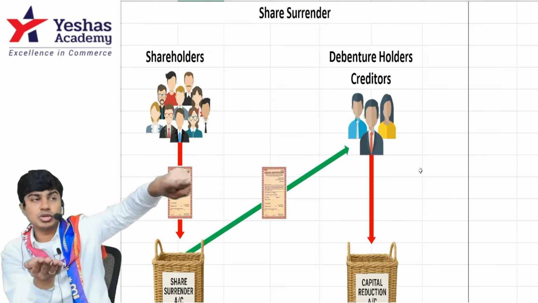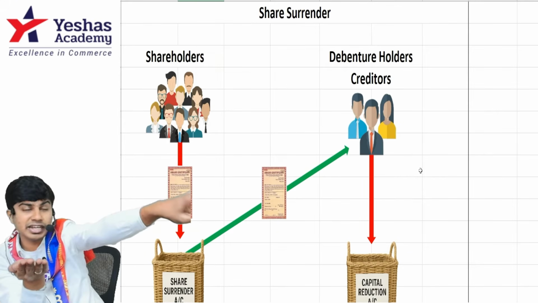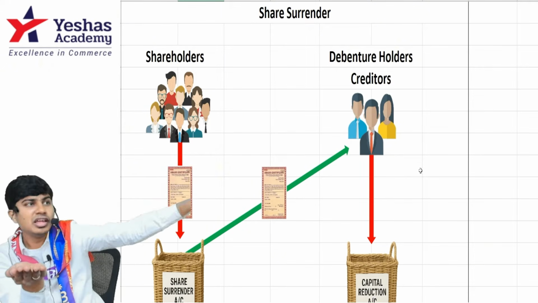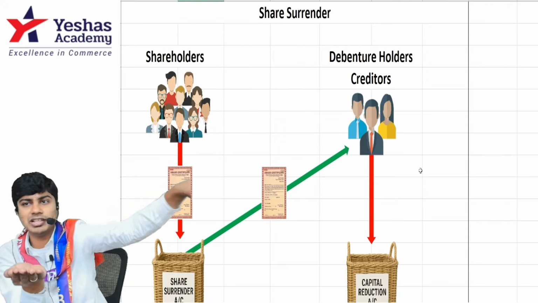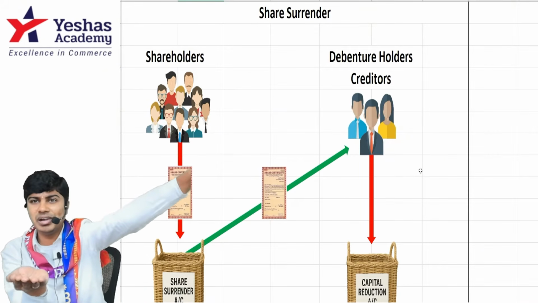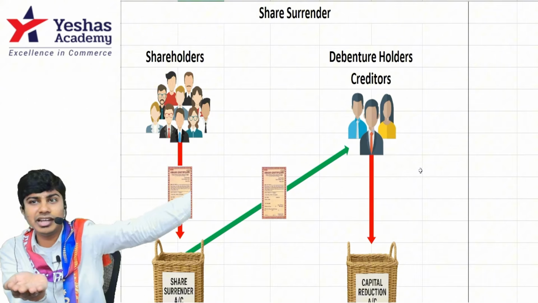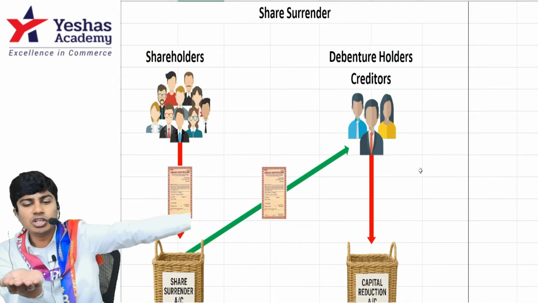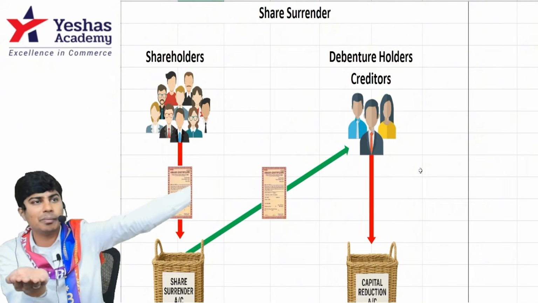If I have to give this to him, I'll ask him to drop his creditor balance to capital reduction first. He will drop his creditor balance to capital reduction. Creditor is a liability reducing. Debit creditor account, credit capital reduction. So you pass the journal entry creditor to capital reduction.